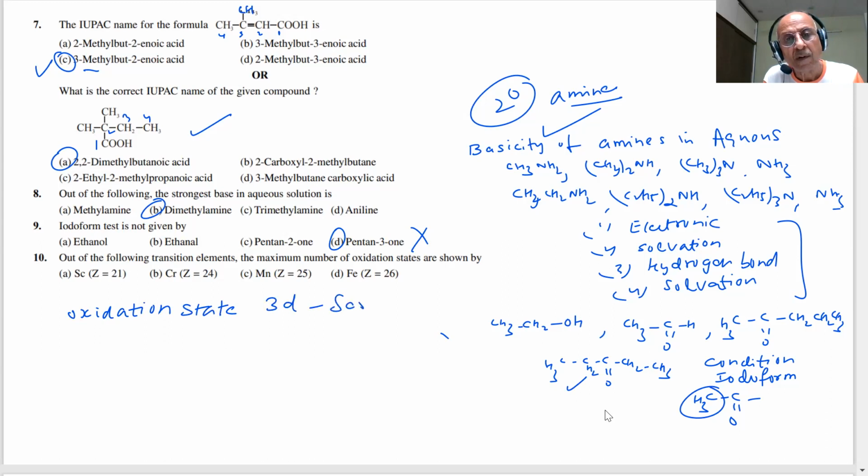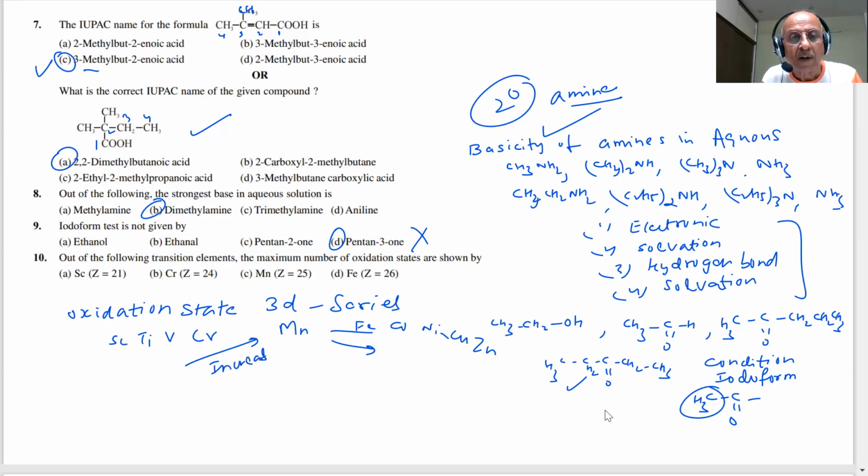You know that it increases: scandium, titanium, vanadium, chromium, manganese, iron, cobalt, nickel, copper, zinc. It increases, then decreases. Maximum unpaired electrons are here, then pairing starts and the number of oxidation states starts decreasing. So in the middle you see the maximum.